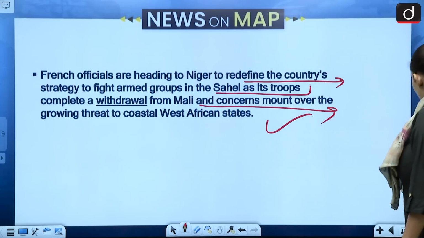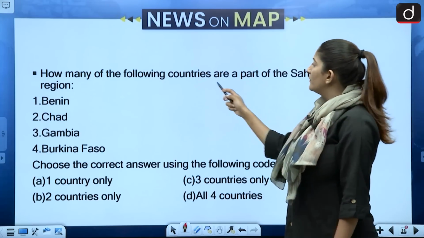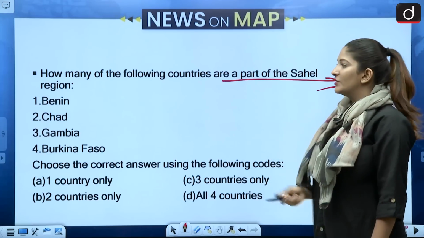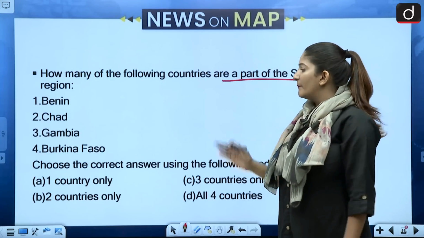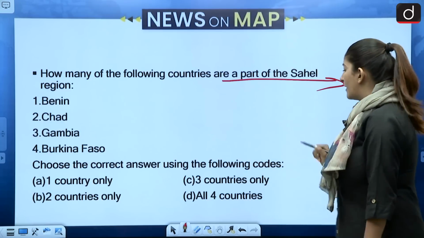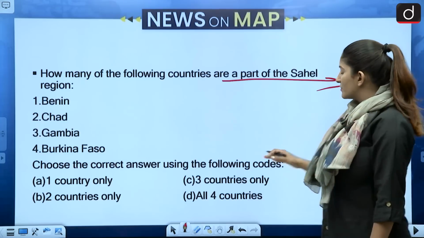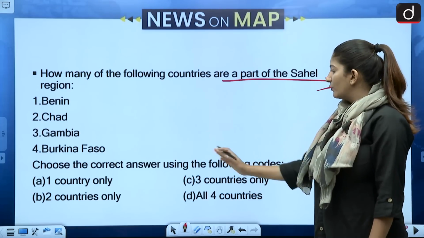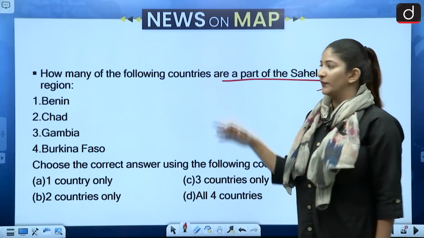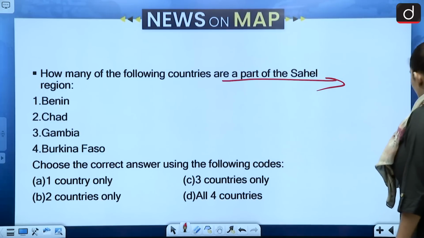You know, the Sahel region, how many countries are there? How many of the following countries are a part of the Sahel region? Benin, Chad, Gambia, Burkina Faso. So we have to choose the correct answer using the codes: 1 country only, 3 countries only, 2 countries only, or all 4 countries. These are our options. Let us look at the Sahel region.